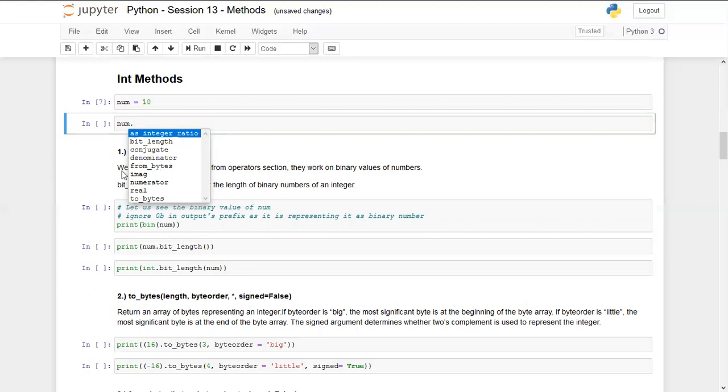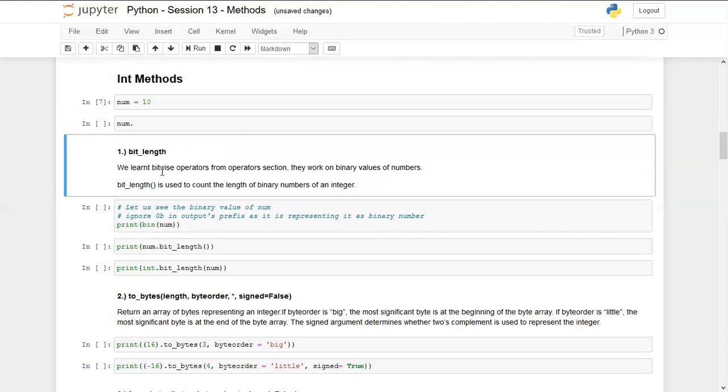The first method that we are going to talk about is bit_length. If you remember, we learned the bitwise operator while discussing operators. In that, we talked about how to convert a number into binary, and bitwise operators basically work on binary numbers itself. So bit_length is used to count the length of the binary number of an integer.